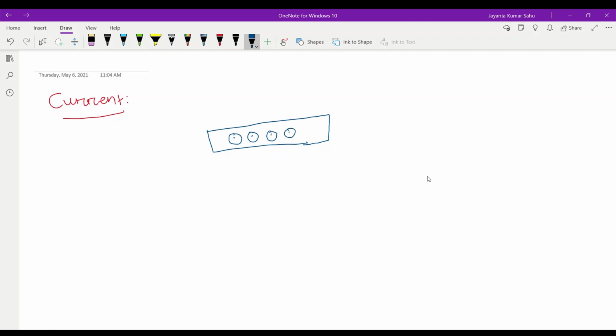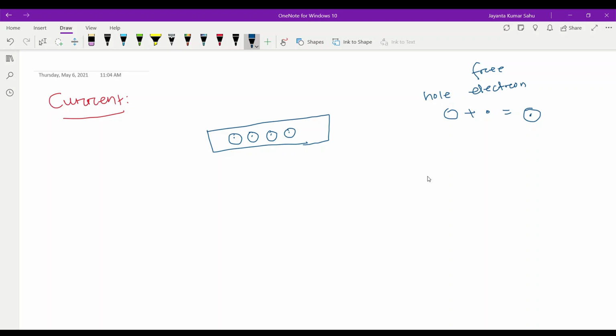A valence electron means a hole plus a free electron. This is called a hole, and this is called an electron, meaning a free electron. Any type of conducting material consists of valence electrons.